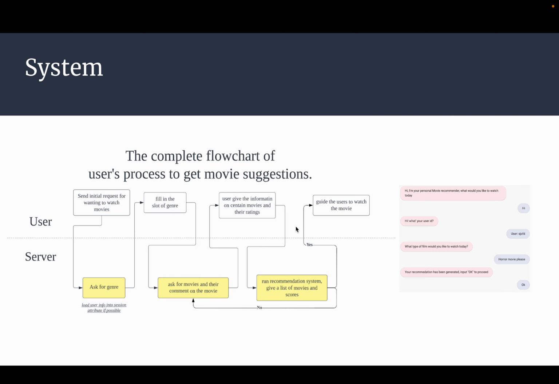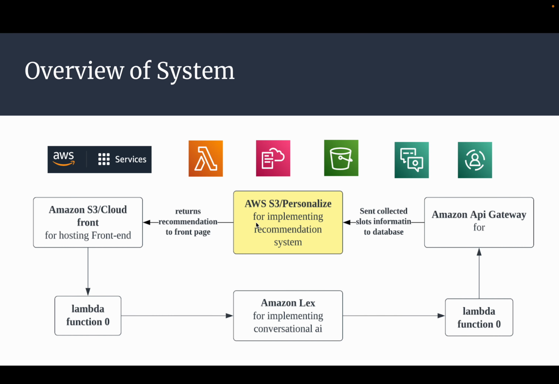As for the implementation part, we utilized Amazon Web Services to deploy our robot. We used Amazon S3 and CloudFront to host our front page, Amazon Lambda functions as middleware to connect the parts, Amazon Lex for implementing conversational AI, and API Gateway for receiving and transferring the messages delivered from the front page. The tricky part of the system is to set up the Lex intent and align the JSON format of the components in Amazon Web Services.